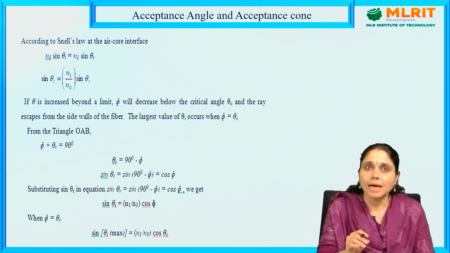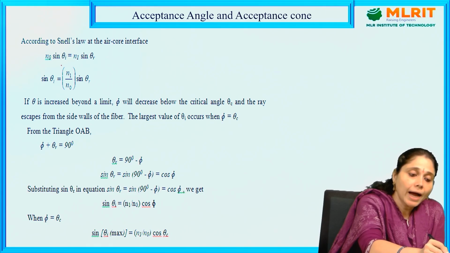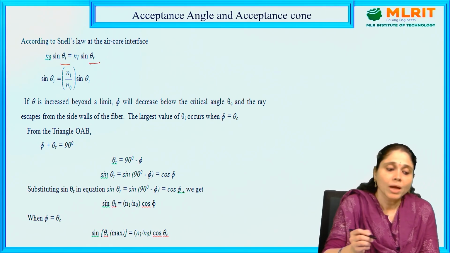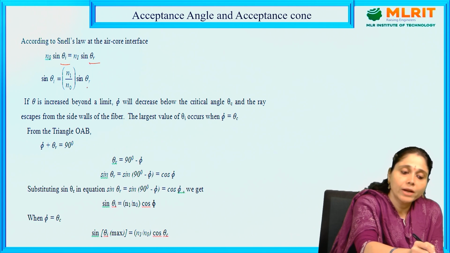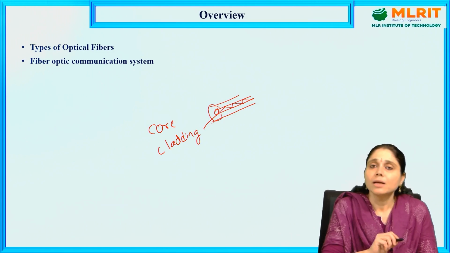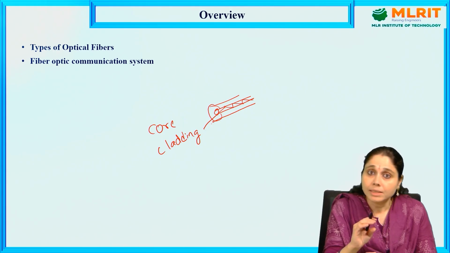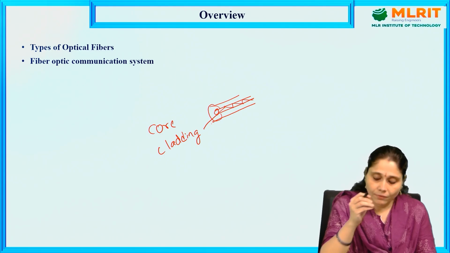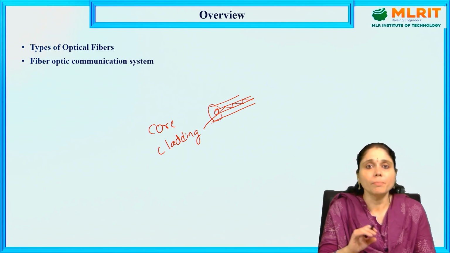According to Snell's law, n0 sin theta i is equal to n1 sin theta r, where theta i is the angle of incidence and theta r is the angle of refraction. So sin theta i is equal to n1 by n0 sin theta r. This is from Snell's law. Here we use the small difference between the refractive indices, and then we get the different types of optical fibers.